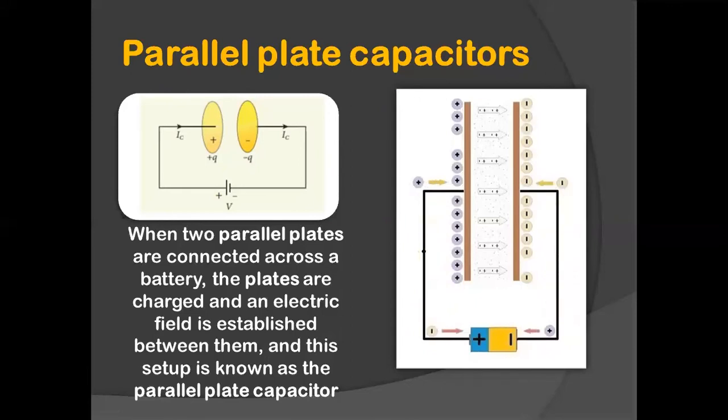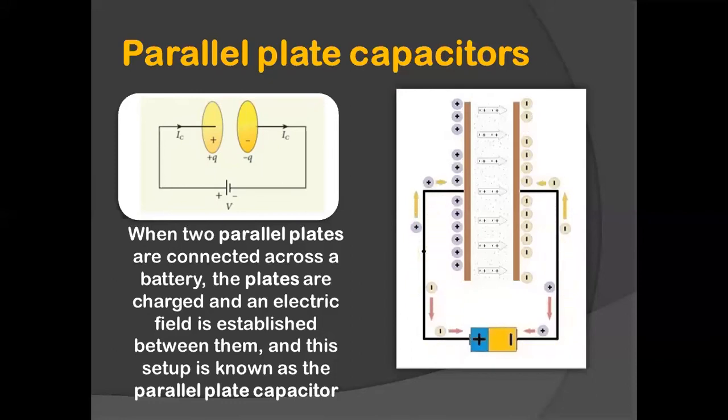How long will they get loaded? Unless and until they both are equally charged. If you have 1000 negative charges here, on this side you will have 1000 positive charges. And it is totally irrespective of the shape of the conductor or shape of the plate. You are just taking two parallel plates.